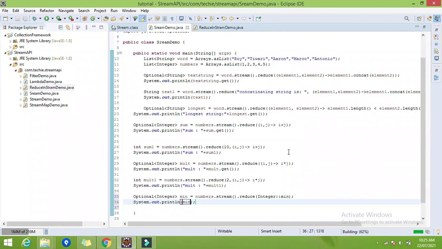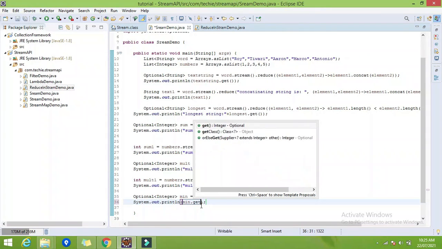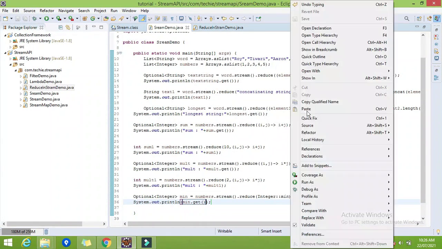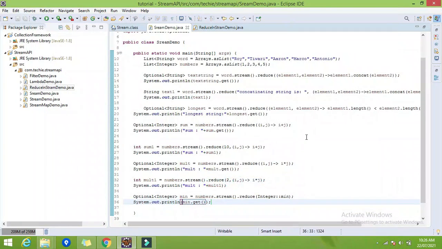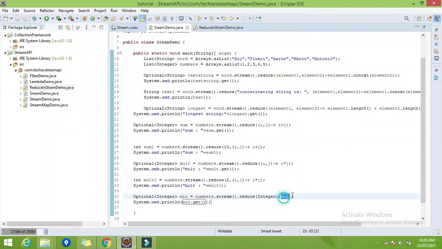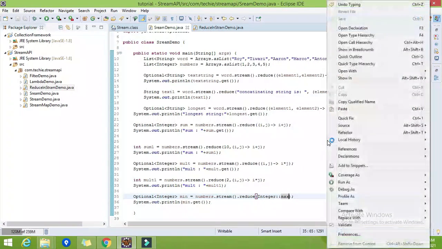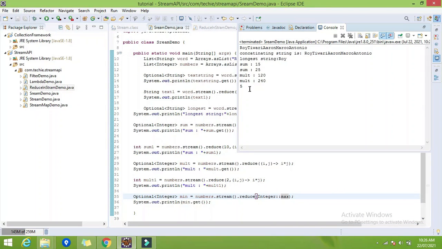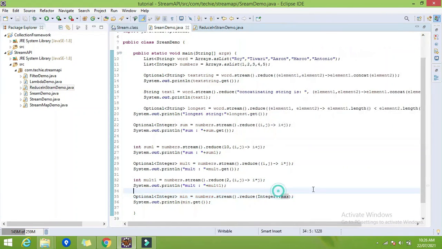What will be the answer? Obviously 1. Yes, we are getting the answer as a 1. We can use the max here also. Here it's a 5. So this is all about the reduce method in the stream API.